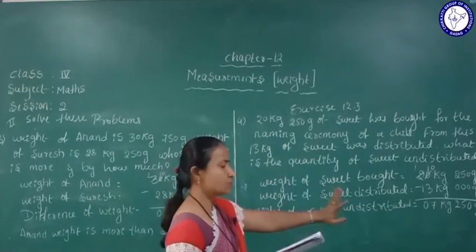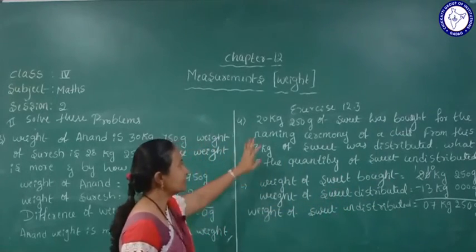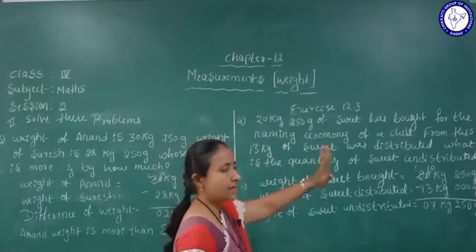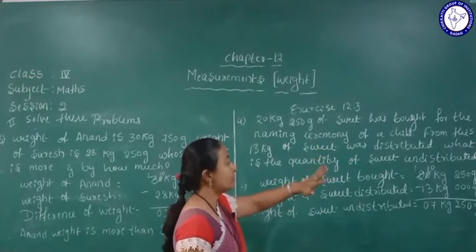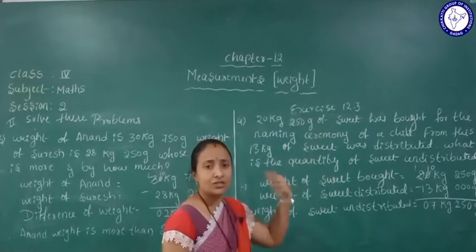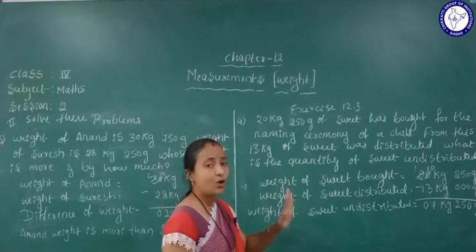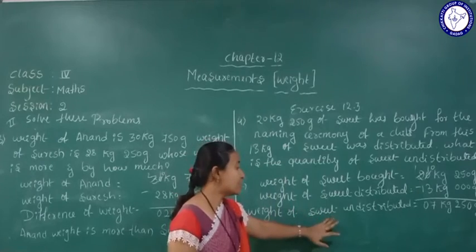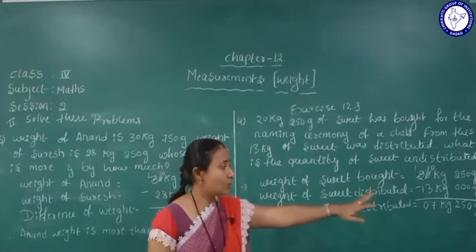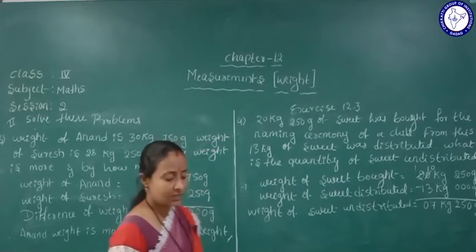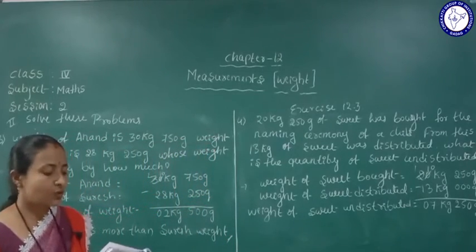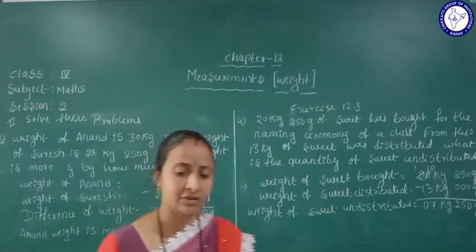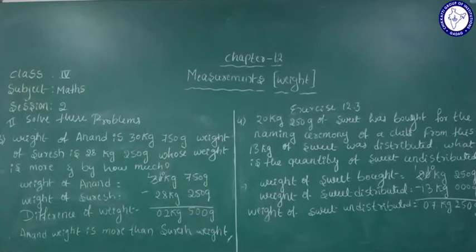7 kg, 250 gram. Yes, so it means 20 kg and 250 gram of sweet was bought. 13 kg of sweet was distributed. Remaining that sweet how much is there? It means the weight of undistributed sweet is how much? 7 kg 250 gram. Yes students, so I hope you understood this problem. Okay, next they can be given here estimated weight and accurate weight.